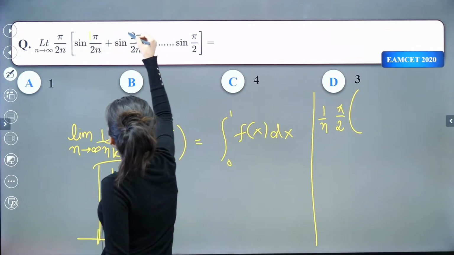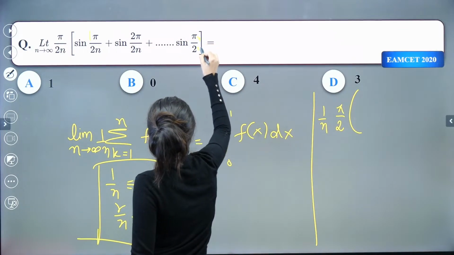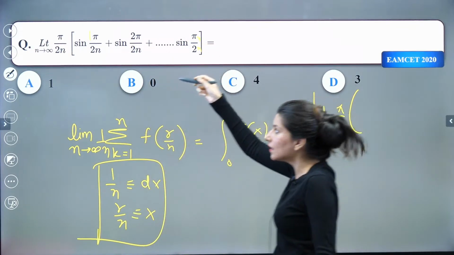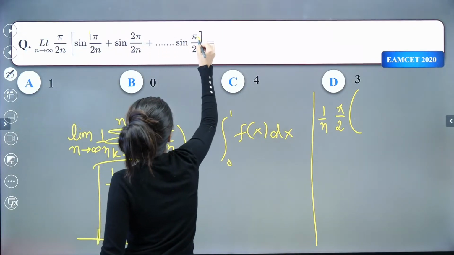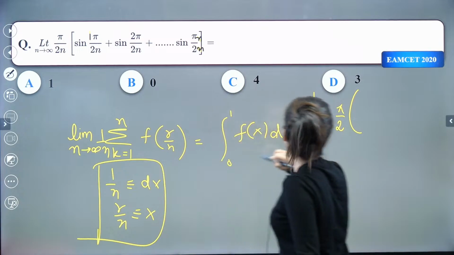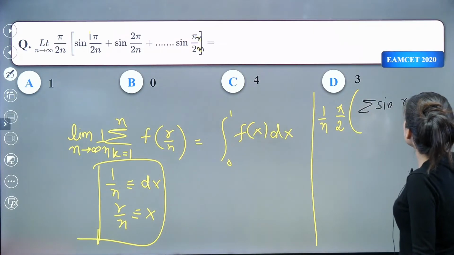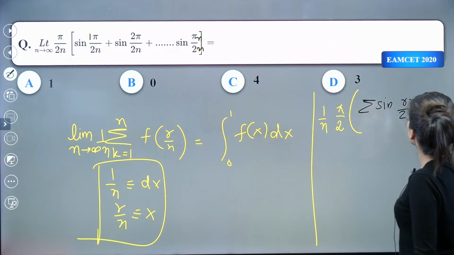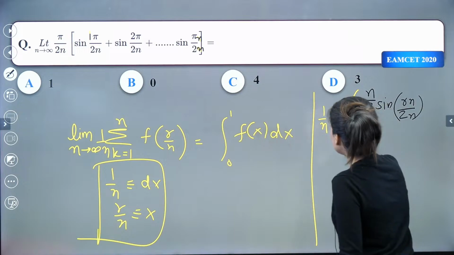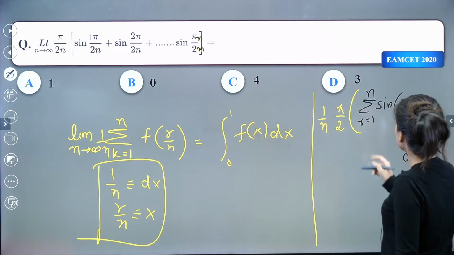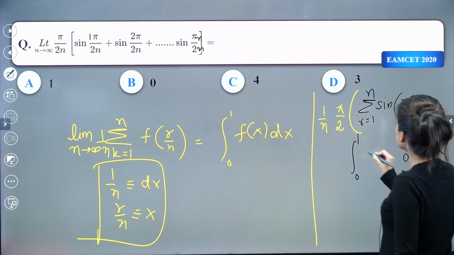So this is 1 by 2n, 2 by 2n, 3 by 2n, and this would be n by 2n, right? So what we are getting over here is 1 by 2n, 2 by 2n, and this is pi n by 2n, right? So this is sigma sine, can you see 1, 2, 3? So r pi by 2n, where r is starting from 1 to n, right? So this 1 by n will be replaced by dx. Okay, so this sigma will be replaced by integration 0 to 1, and this is sine.